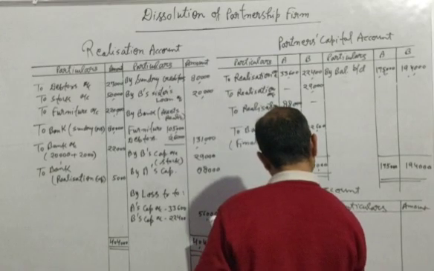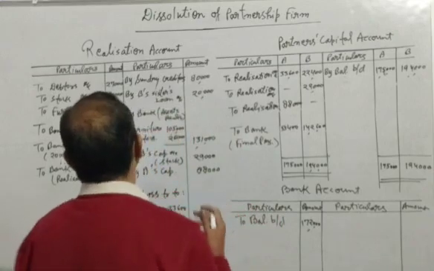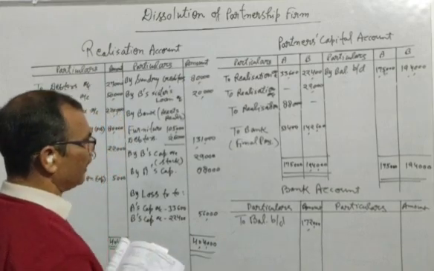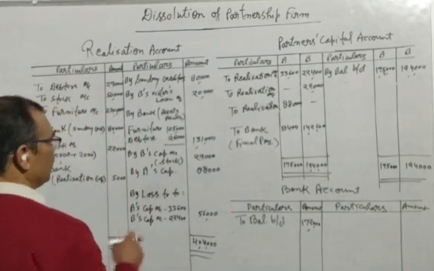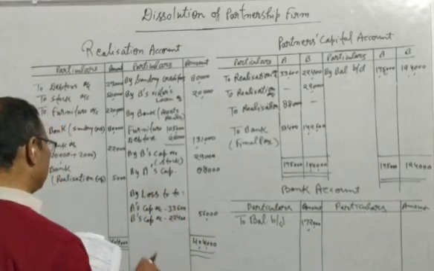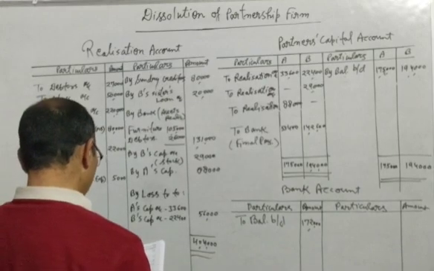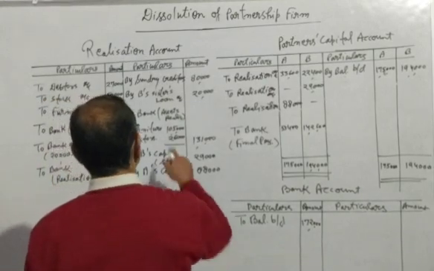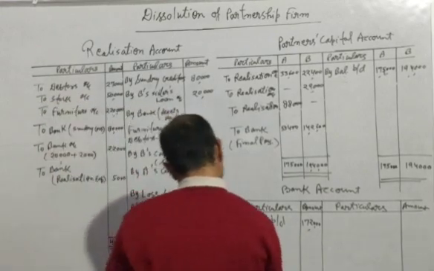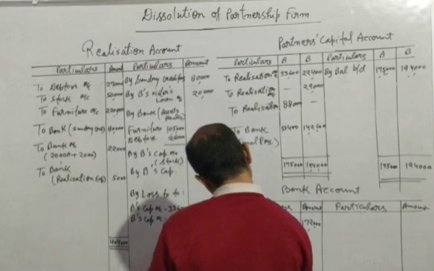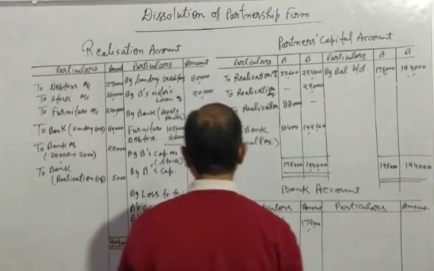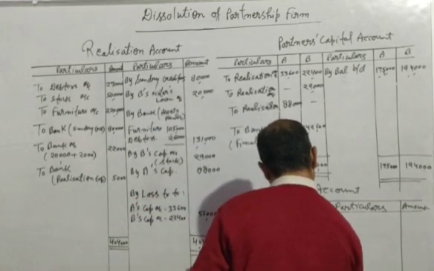we will write here. After doing this, we will see in the realization account, wherever the bank is written, you will transfer that entry into the bank account. If the entry is in debit side, you will write in credit side, and on the other hand, if the entry is given in the credit side, you will write in the debit side in the bank account. So we will write here this amount 1,31,000. So we will write here by the name of account, realization account, and the amount is 1,31,000. We will write in the debit side.